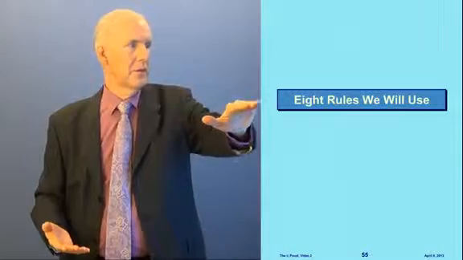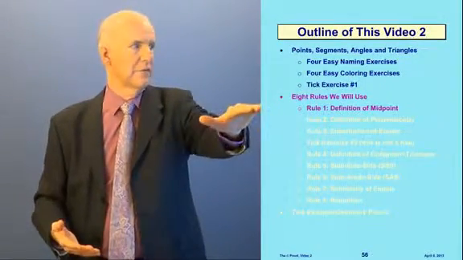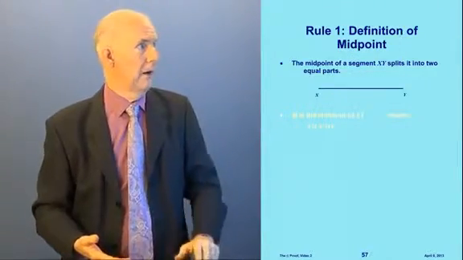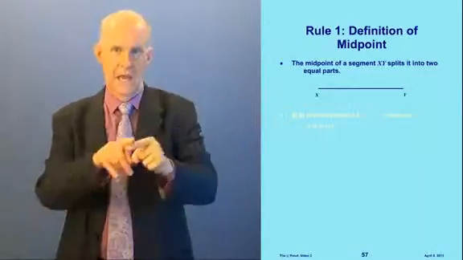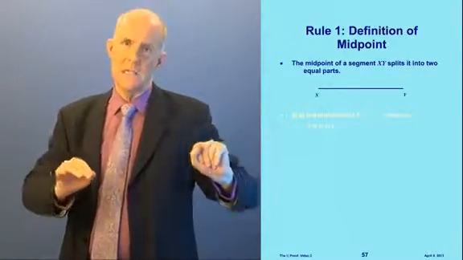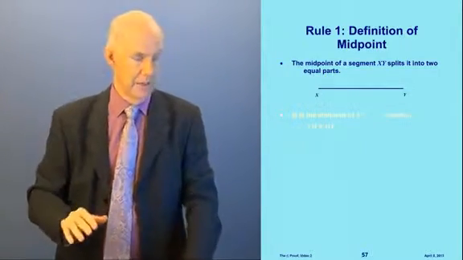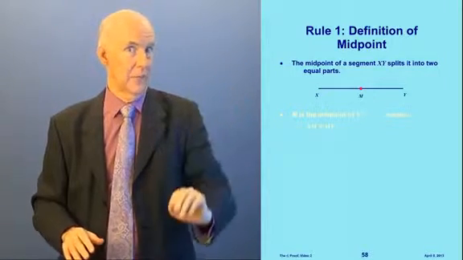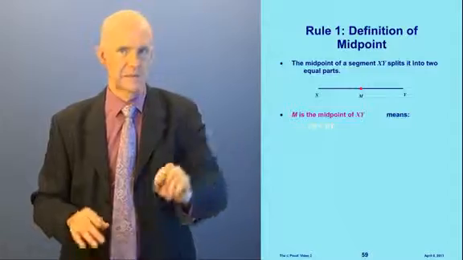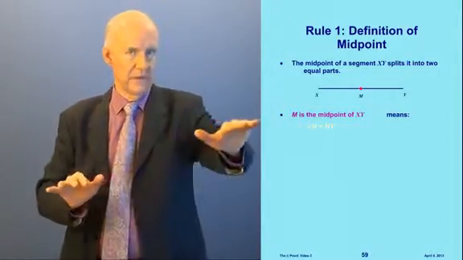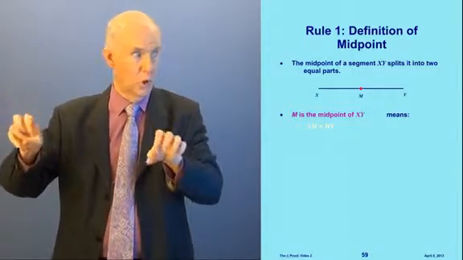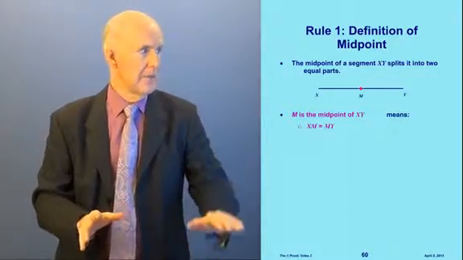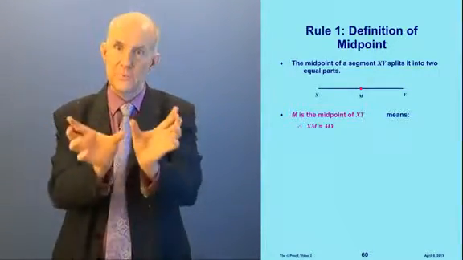Okay, so we're going to go through these rules now. Here's our outline. The first rule we're going to talk about is the definition of midpoint. All right, so here we have a segment, XY. What the midpoint does is split it into two equal parts. So if I make a statement, there it is, there's the midpoint right there. I'm just going to give it a name M. So I've got a red dot there. Now, if I have a statement that says M is the midpoint of XY. See, I made it pink there, that statement, quote unquote, M is the midpoint of XY. What does that mean? It means that XM is equal to MY, that the two pieces are equal.